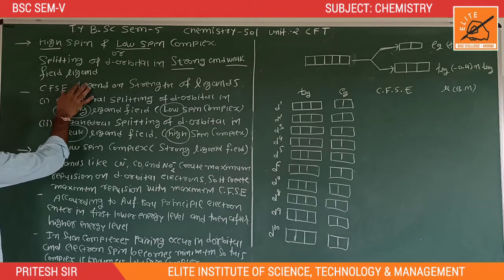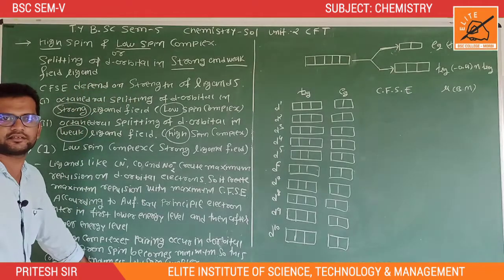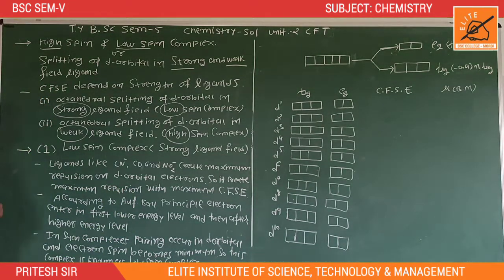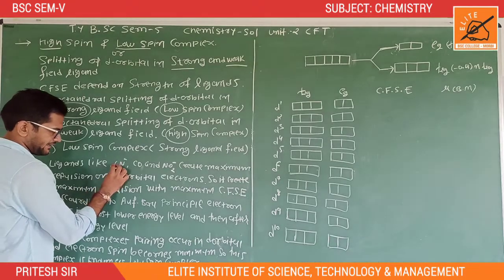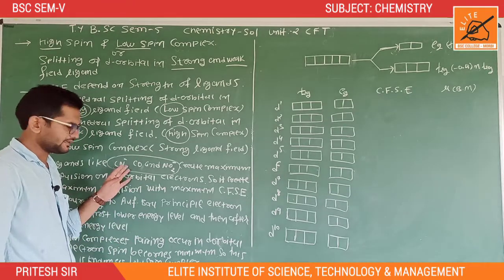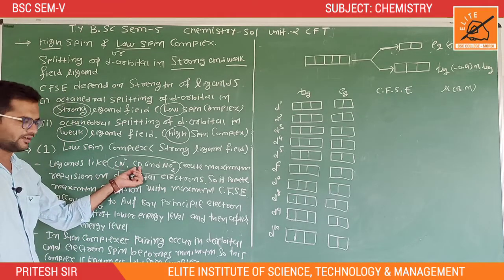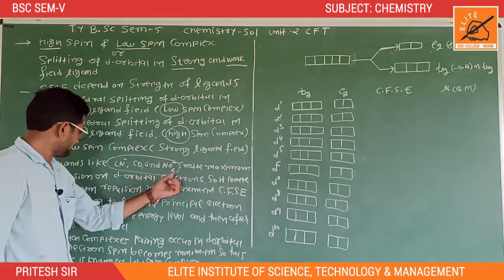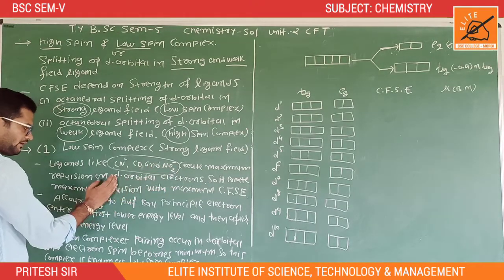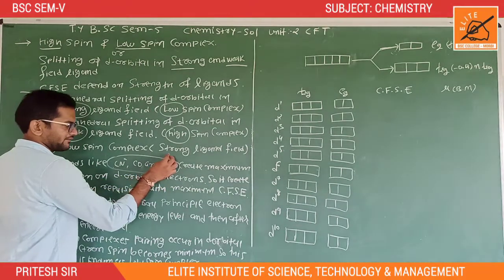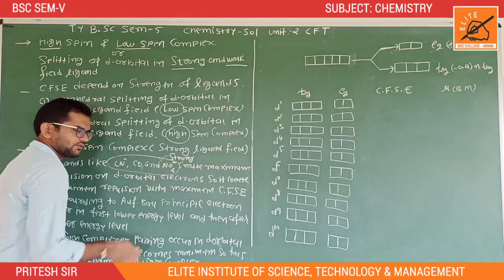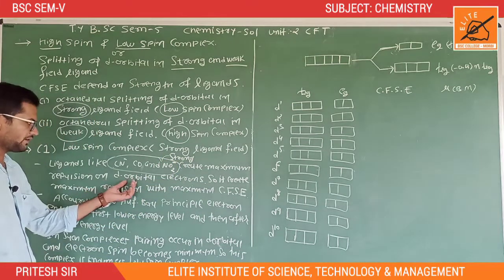The value of CFSE, crystal field stabilization energy, depends on the strength of the ligand, whether the ligand is weak or strong in your complex or coordination compound. First, ligands like CN minus, which is cyanide, CO, which is carbonyl, and NO2 minus create maximum repulsion on the d orbital electrons. These are strong ligands.